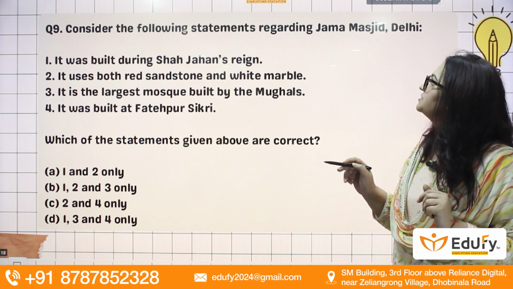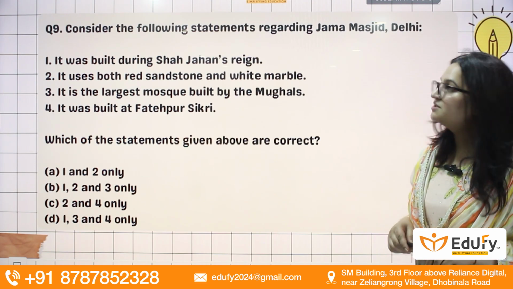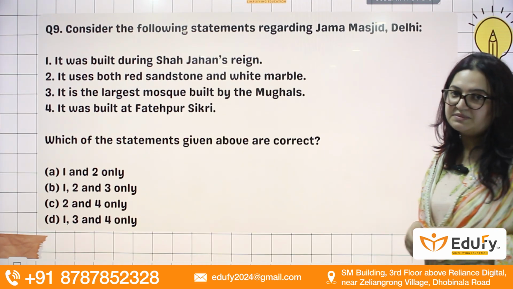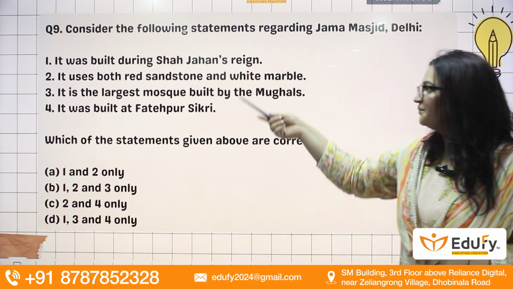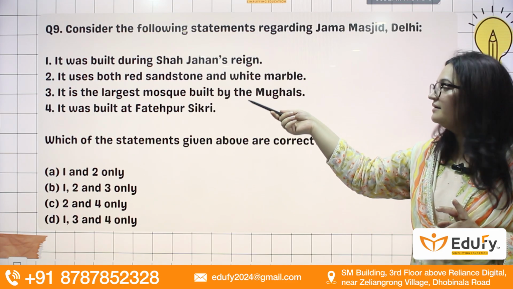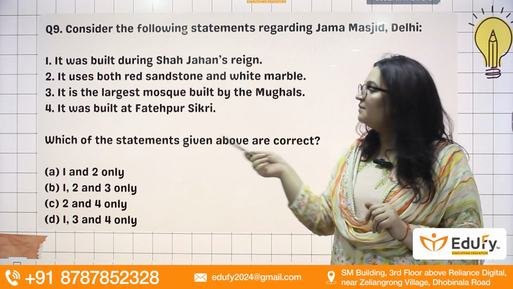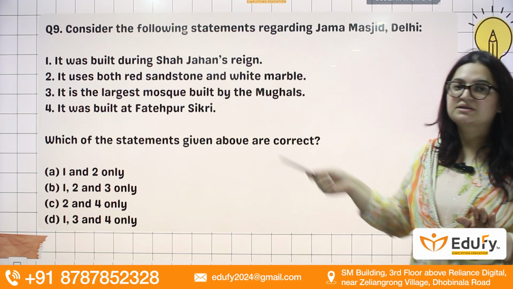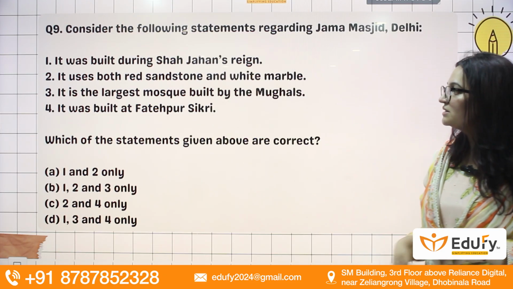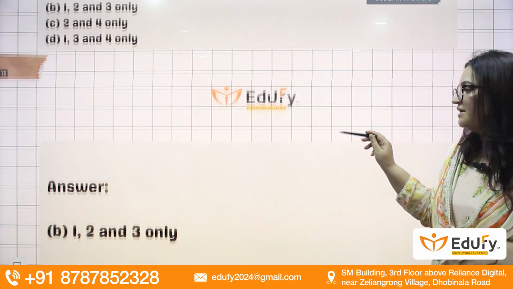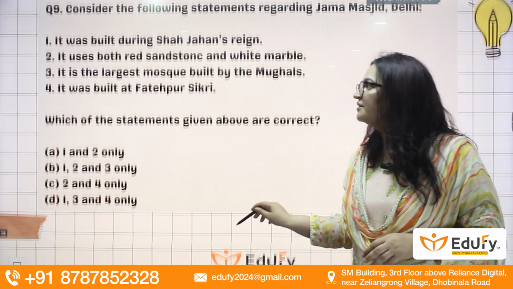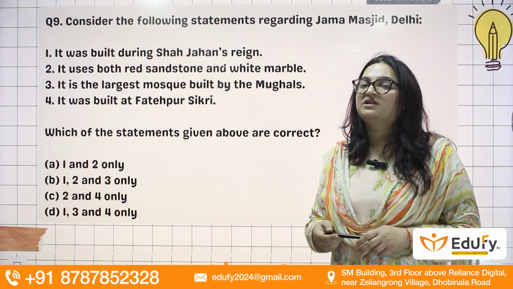Coming to the next question, with regard to Jama Masjid in Delhi. It was built during Shah Jahan's reign. It used both red sandstone and white marble. It is the largest mosque built by Mughals. It was built at Fatehpur Sikri. So here the right statements are 1, 2 and 3. It is not at Fatehpur Sikri.